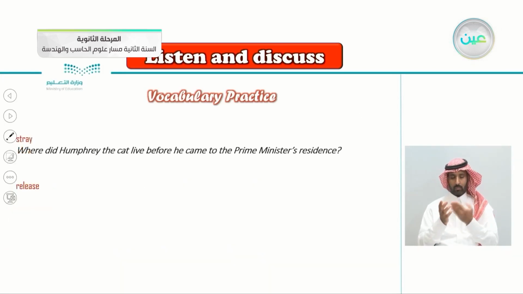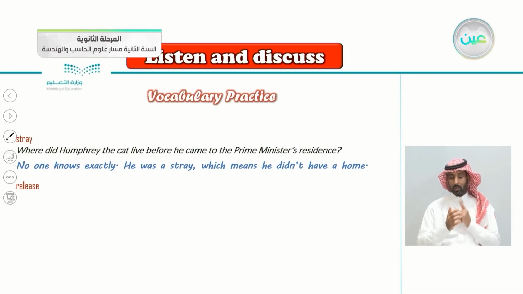Very good. The word stray. So the keyword here is stray. This is for the article about the cat, of course. Where did Humphrey the cat live before he came to the Prime Minister's residence? So the answer is no one knows exactly. He was a stray, which means he didn't have a home. So stray means someone without a home.